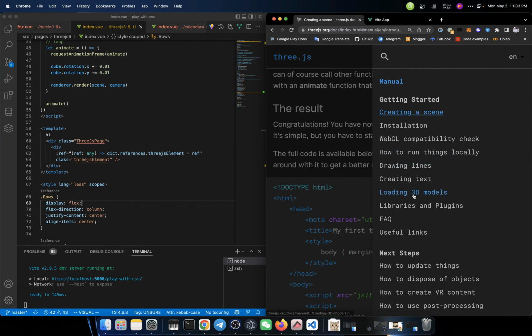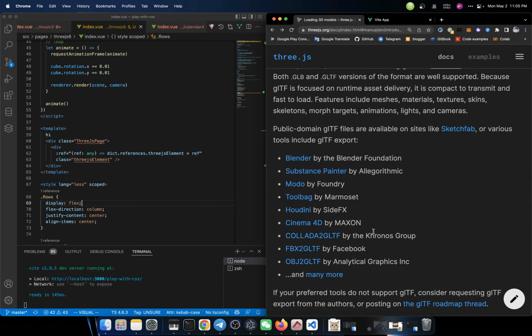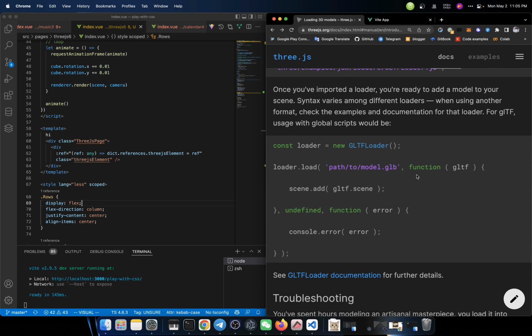How about we load a 3D model? It seems like we have to load this format of objects. That's the object format it supports. We could get them from those editors for 3D models, but what we need is this one, a GLB file.